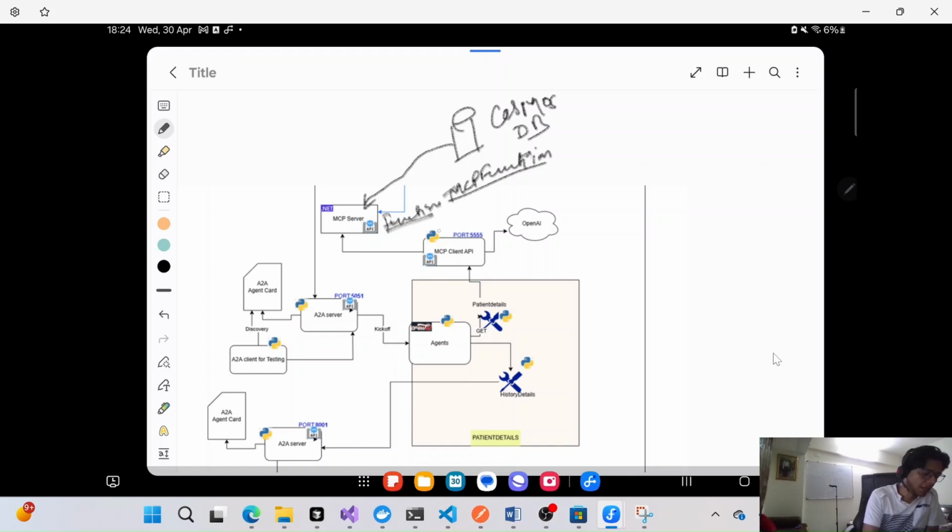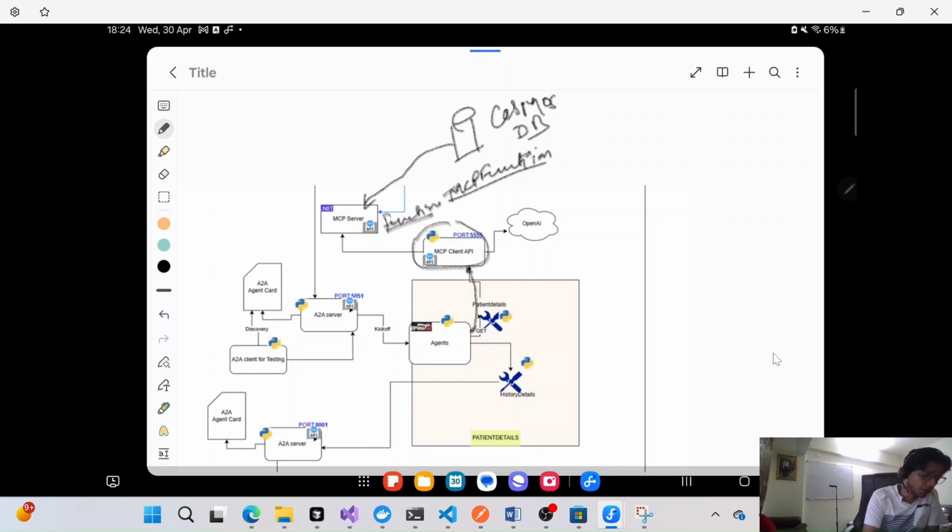So the MCP client will execute this using OpenAI, depending on the definitions that we are getting through these agents, right? Suppose the agent wants to get some information related to a patient, right? So there is some request that the agent will ask.